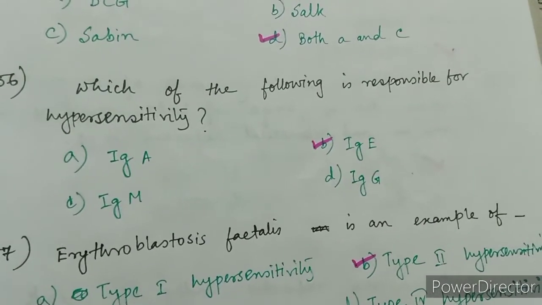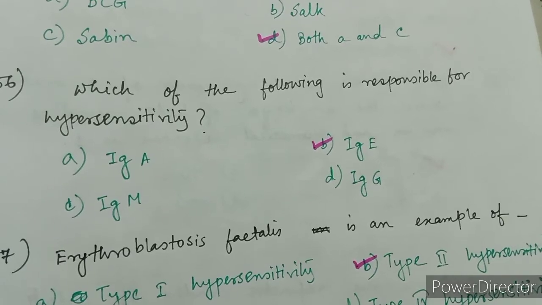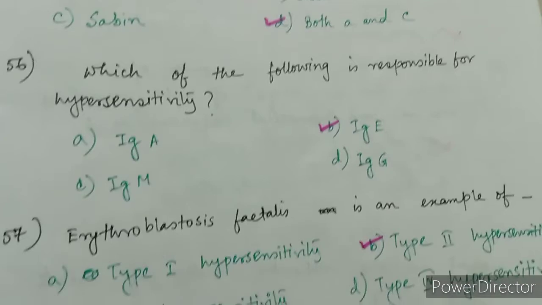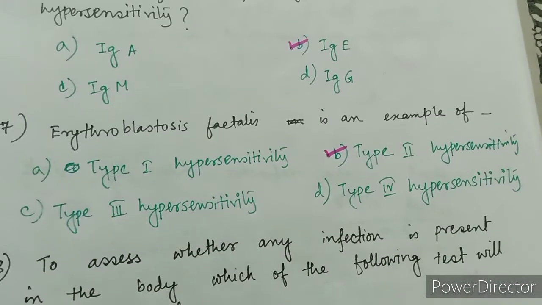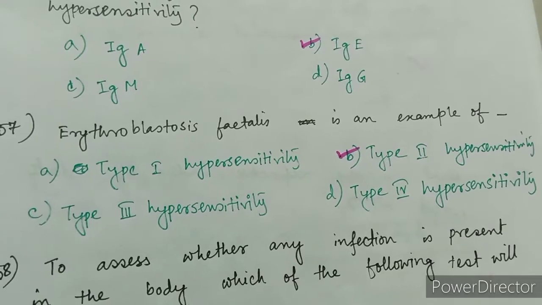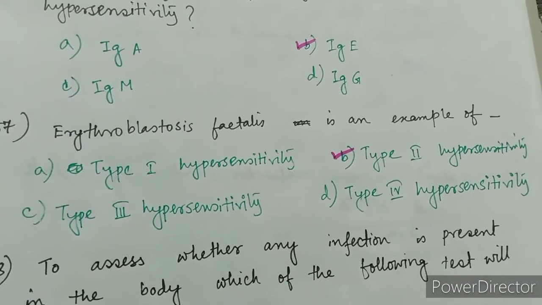Next question: which of the following is responsible for hypersensitivity? Right answer is option B, IgE. Erythroblastosis fetalis is an example of type 2 hypersensitivity.